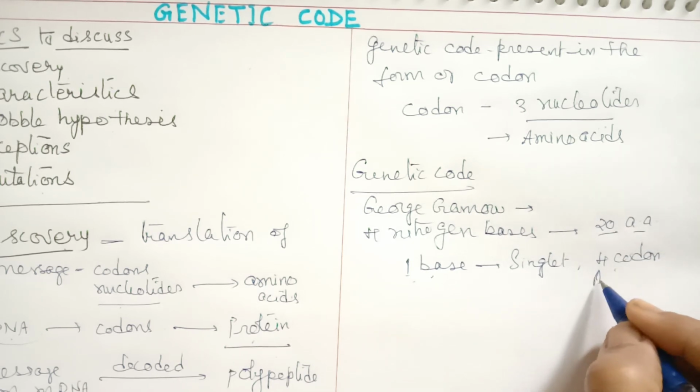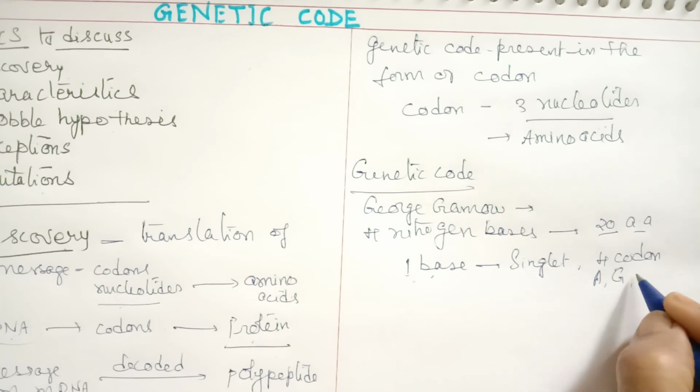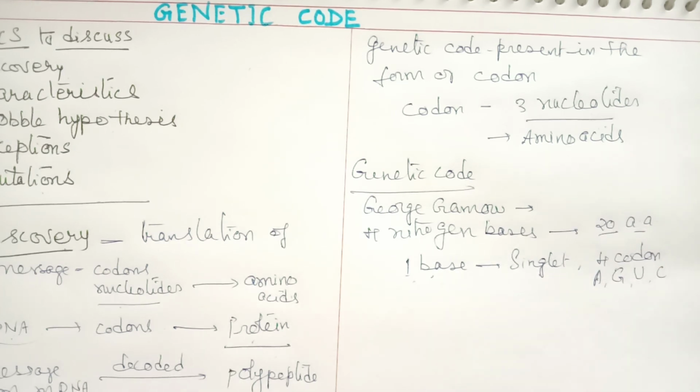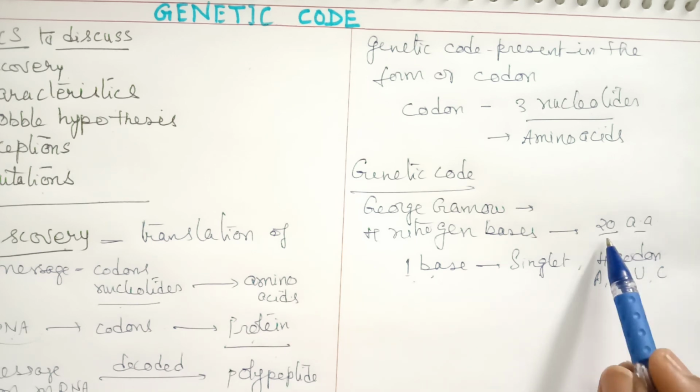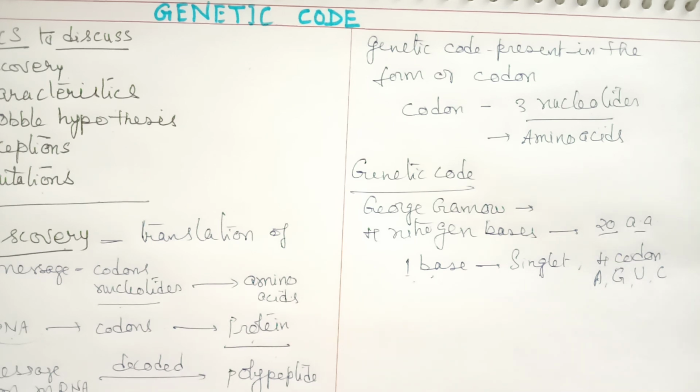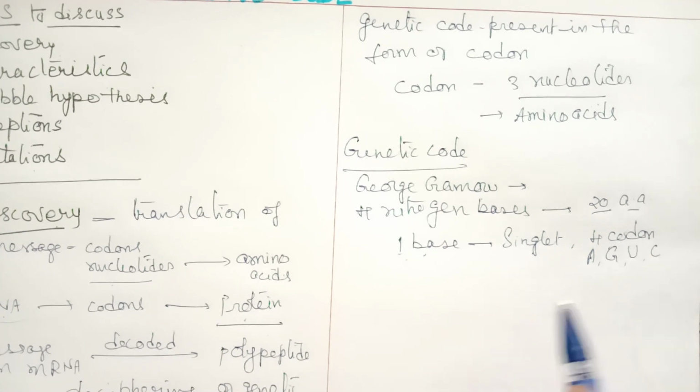That is, the codons will have adenine, guanine, uracil, cytosine, each one with one nitrogen base. These 4 codons are not sufficient for 20 amino acids. Therefore, this cannot be accepted.